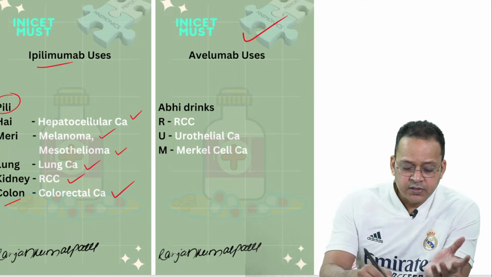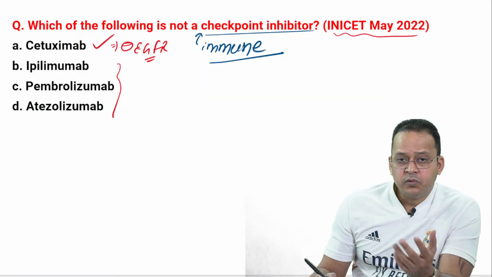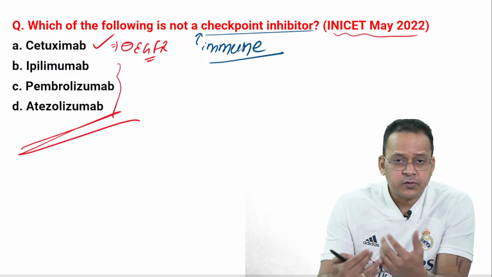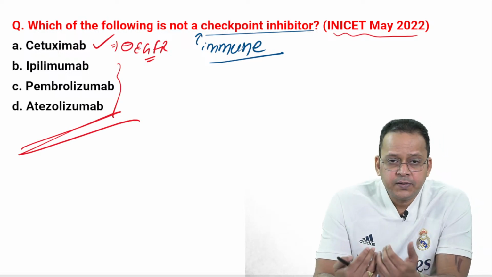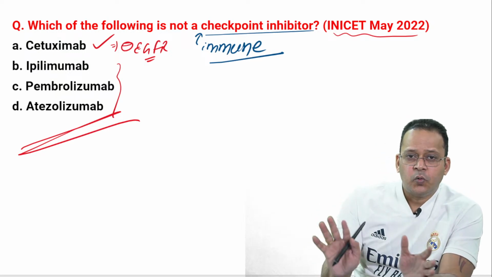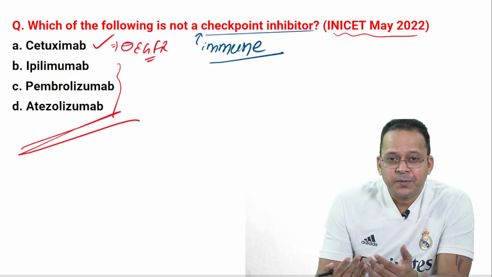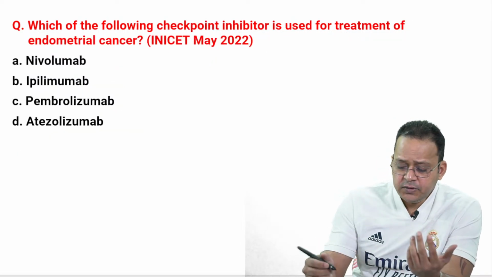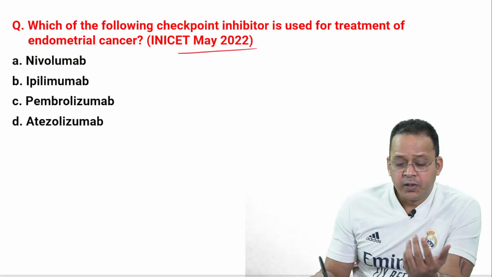All right, so these are the important points about the immune checkpoint inhibitors. Whatever drugs you have, MCQs will be repeated. Just go to the Instagram, find out these, write it down on a piece of paper and paste it to the wall if you want to remember them for the long term, because you need to revise them frequently. So, which brings us to an MCQ of Ionized set May 2022.